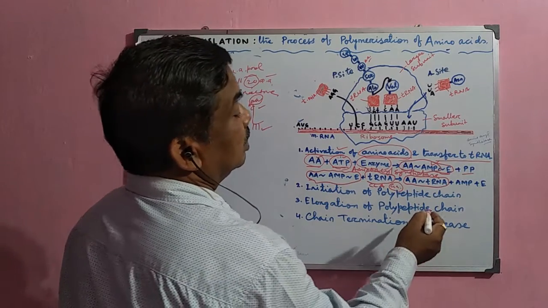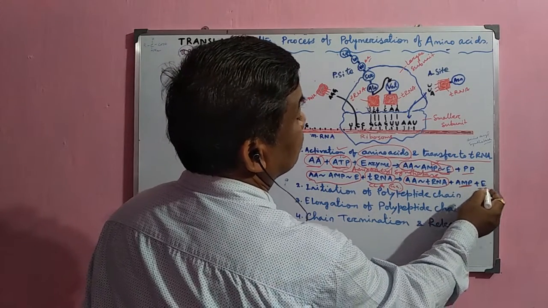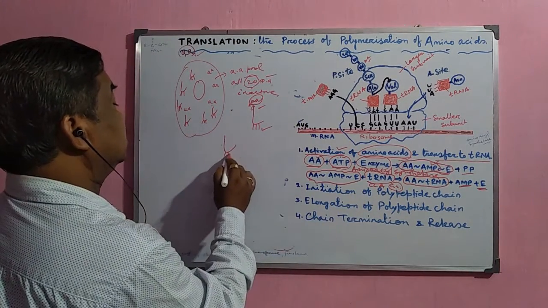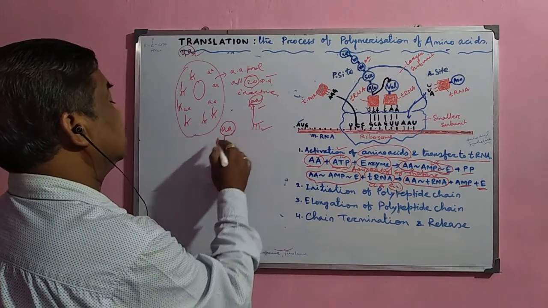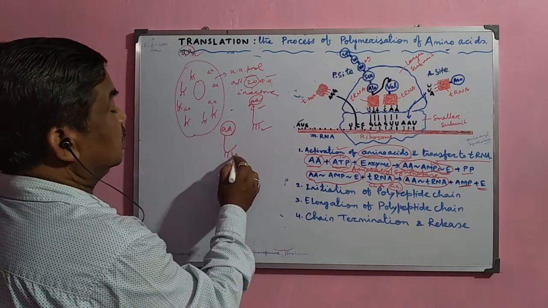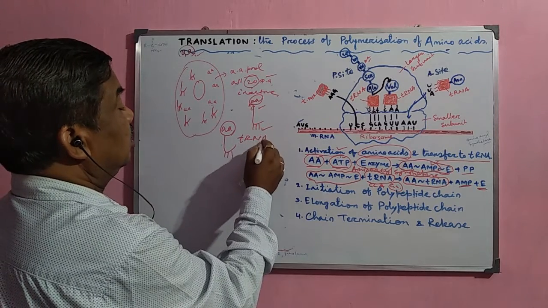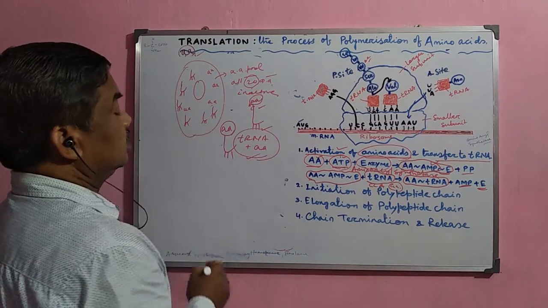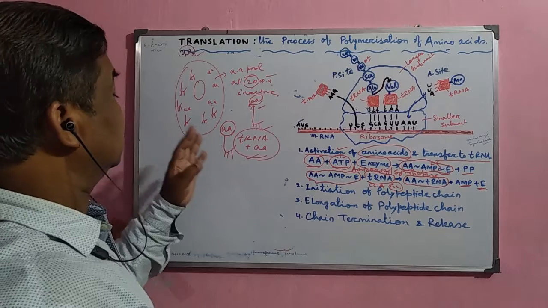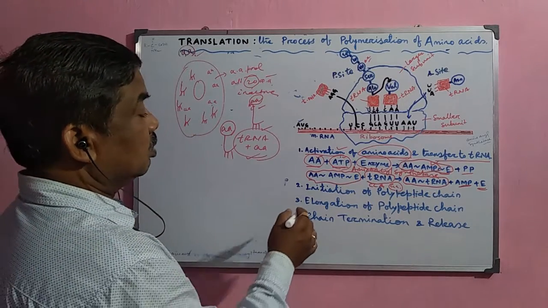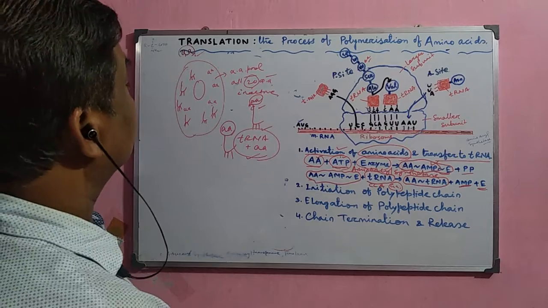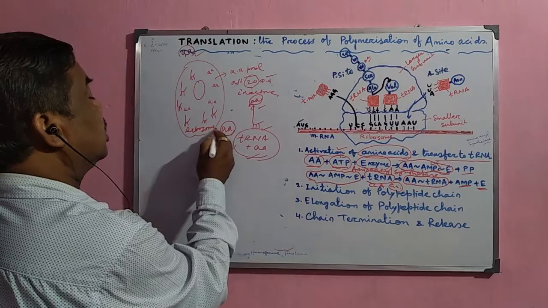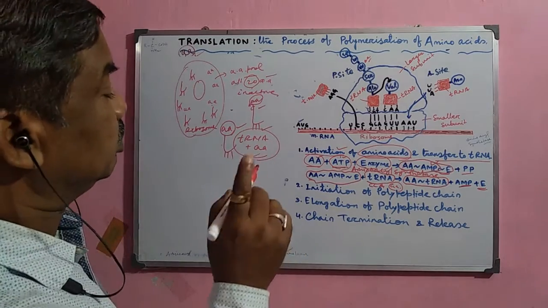After they bind together, the AMP is released and energy is also released. Now only the tRNA and the amino acid remain bound. This amino acid-tRNA complex is called the adenylate amino acid complex, and it now proceeds towards the ribosome for transfer of the amino acid to form the polypeptide chain.